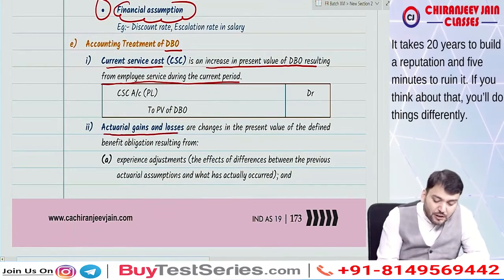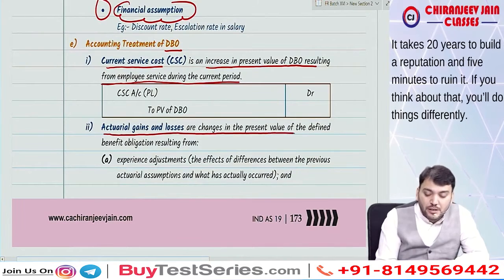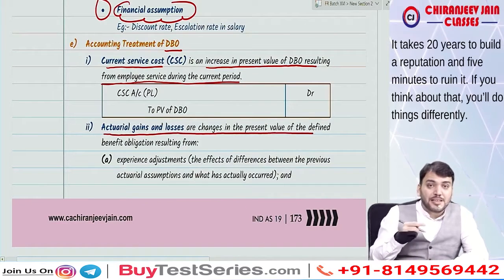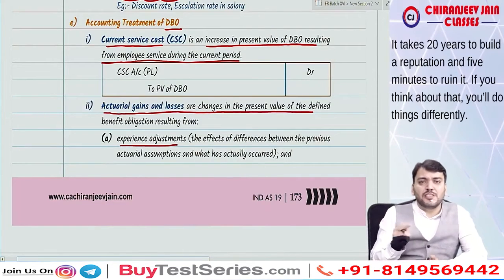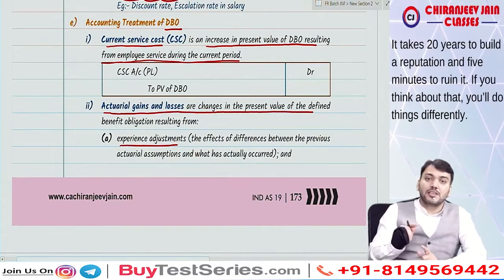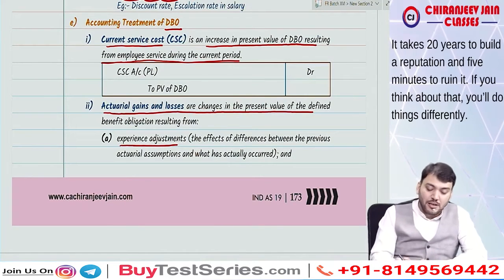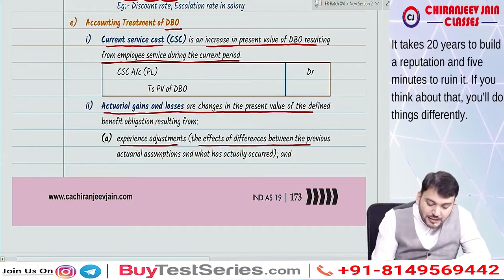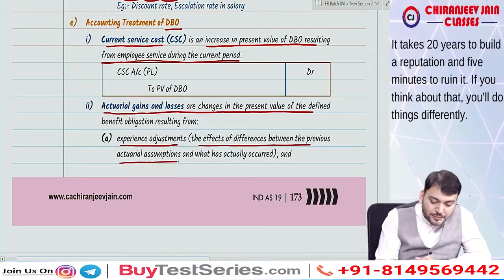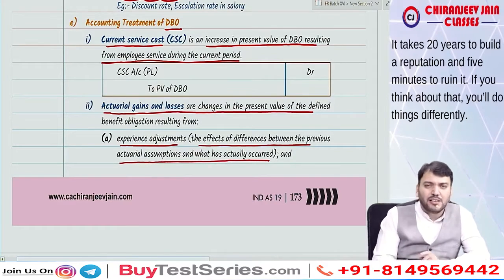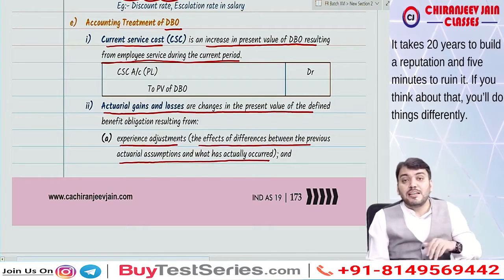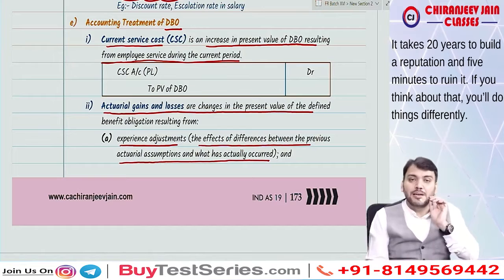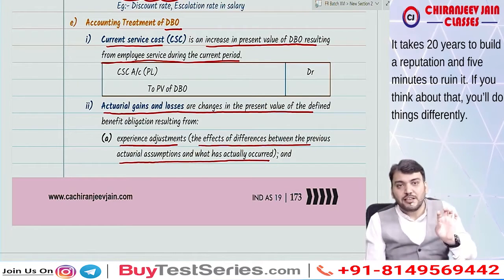Then actuarial gains or losses are the changes in the present value of DBO resulting from experience adjustment. Experience adjustment means the difference between estimated and actual, the effect of the difference between the previous actuarial assumption and what has actually occurred. Normally the actual situation comes when the benefit is paid, but that difference is also known as actuarial gain or loss.